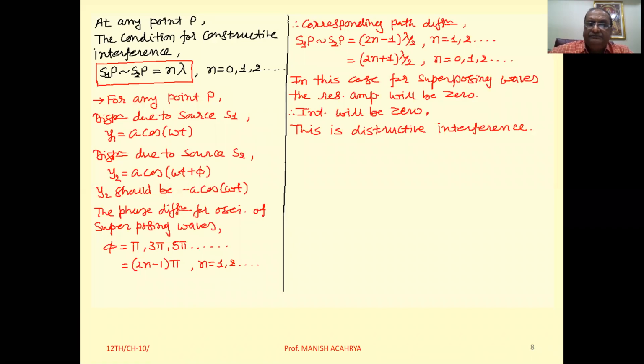Now see, suppose we take any point P for which the displacement due to the wave produced from S1 is A cos omega t, and the displacement due to the wave produced from source S2 is Y2 equal to A cos (omega t plus phi). Okay.